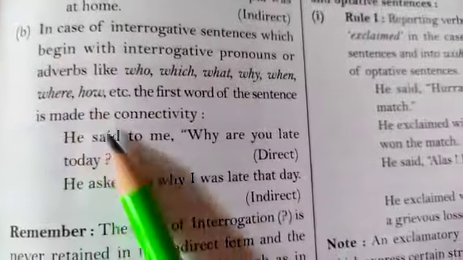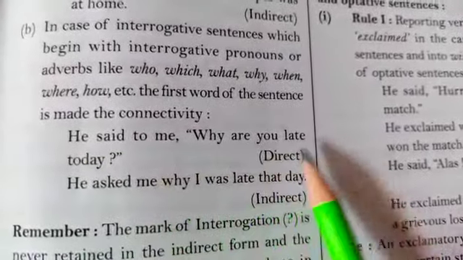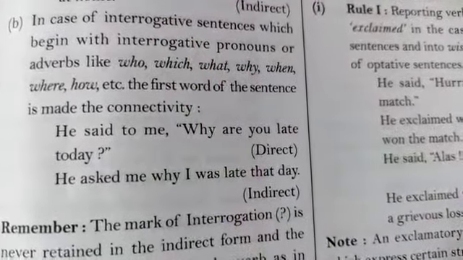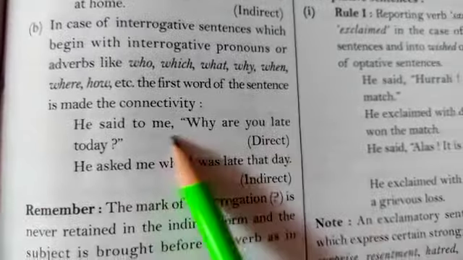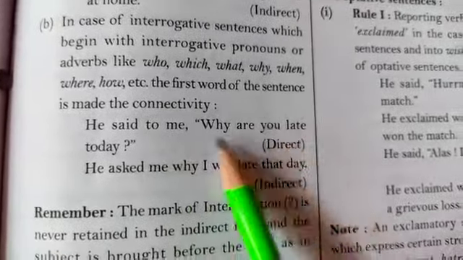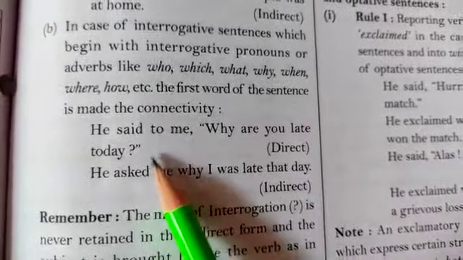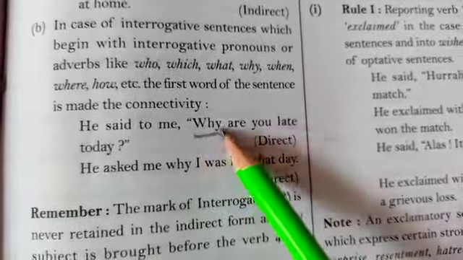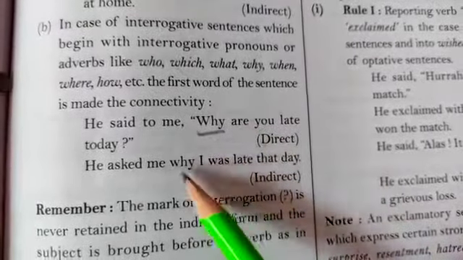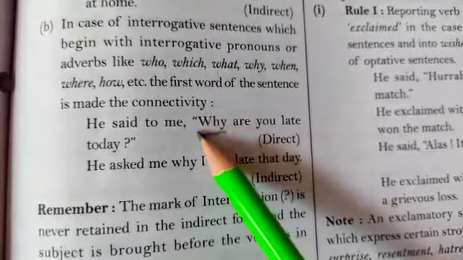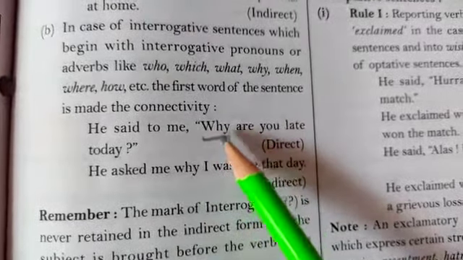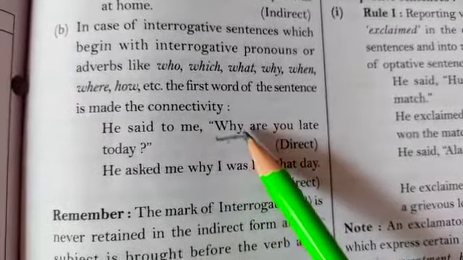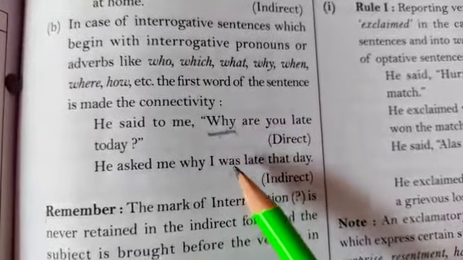And same in this sentence, he said to me, why are you late today? Then said to will be converted into asked. Now this question cannot be answered in yes or no. Why are you late today? We will have to give the reason here. So this word why will be used in indirect speech as it is. This is called WH, like where, why, what, whom. All these words, when used in interrogative sentences, are used as they are in indirect speech.